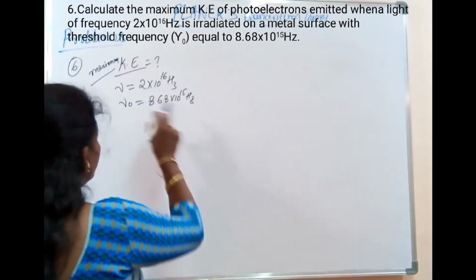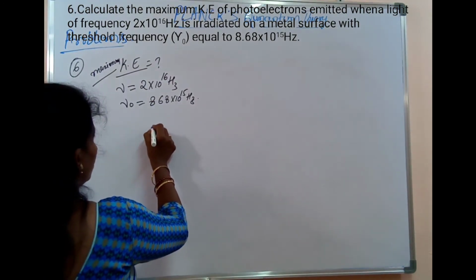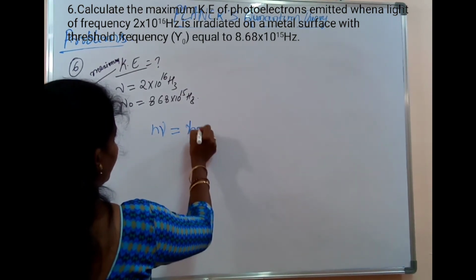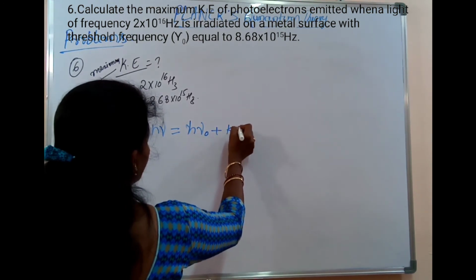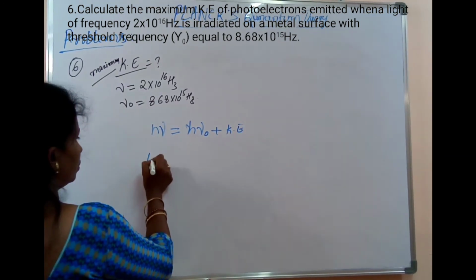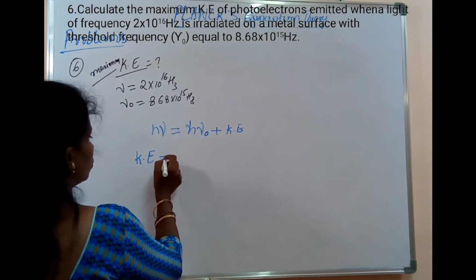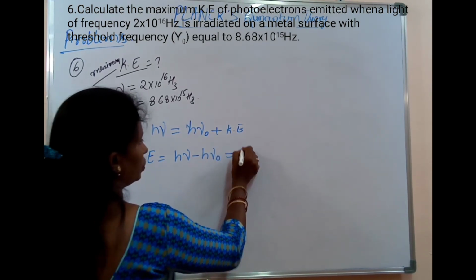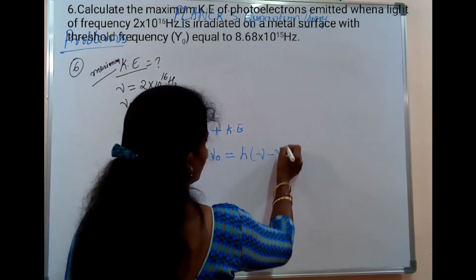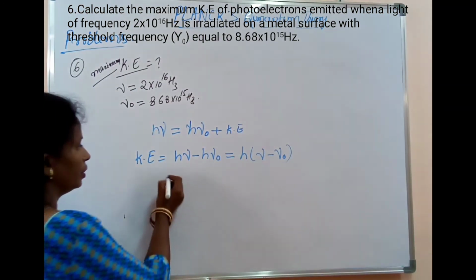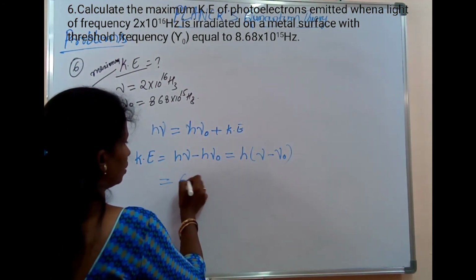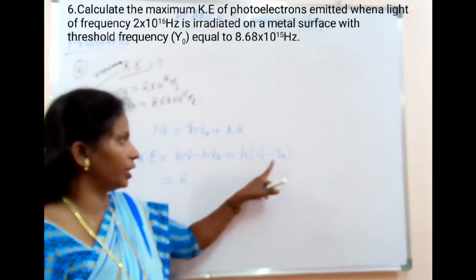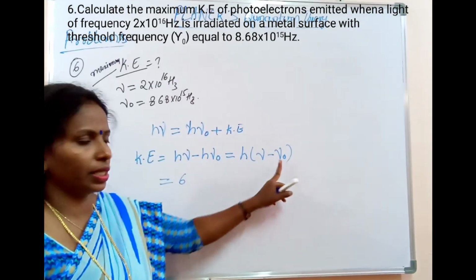Next, according to Einstein, h nu is equal to h nu naught plus kinetic energy. Or kinetic energy is equal to h nu minus h nu naught, or this will be equal to h into nu minus nu naught. So we have to substitute the values. h is Planck's constant, nu is the frequency of incident radiation, and nu naught is the threshold frequency.